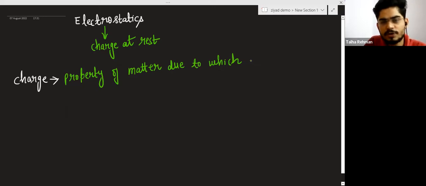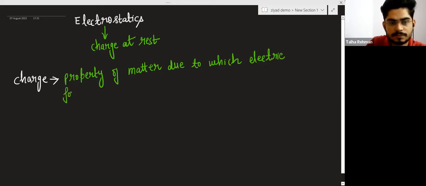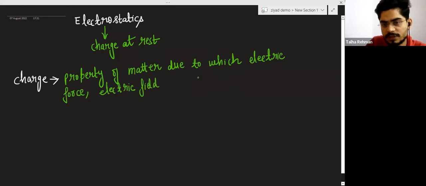if I am talking about this chapter, then I will write electric force, electric field. We will discuss all these things, electric force and electric field, in this chapter.